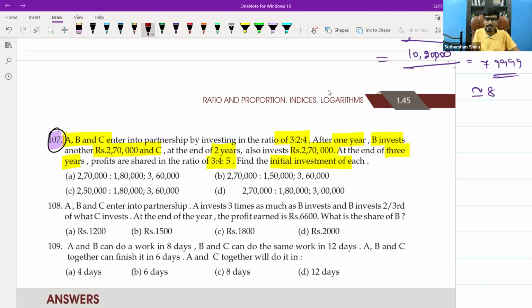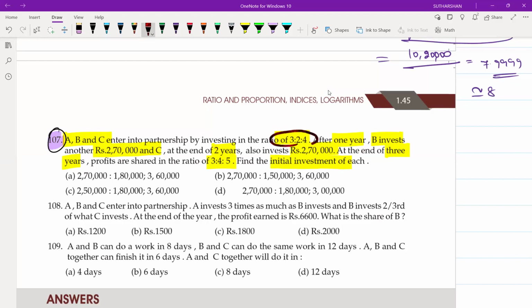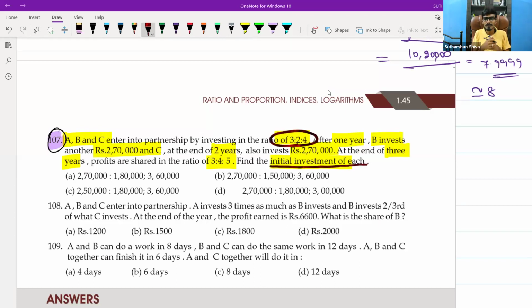Initial investment of cash they are asking. What is the starting investing partnership ratio? 3:2:4. What is the requirement of that question? Initial investment is the answer. Okay, what we will do, we'll go with 3:2. What is 3/2 answer? 1.5. Go and check in option A. So here I am getting 1.5.